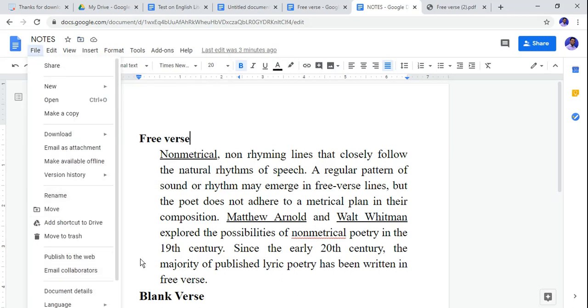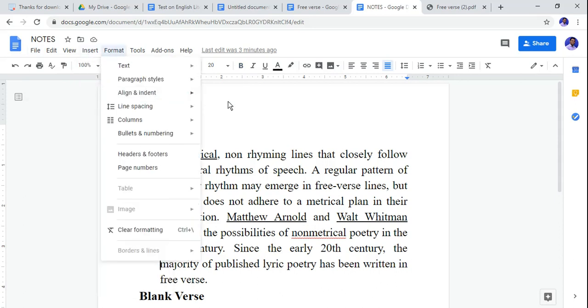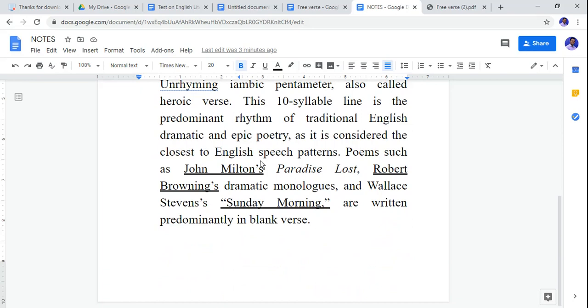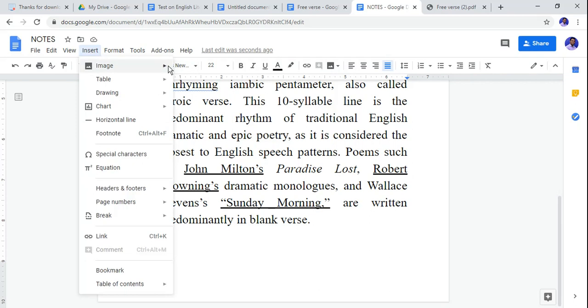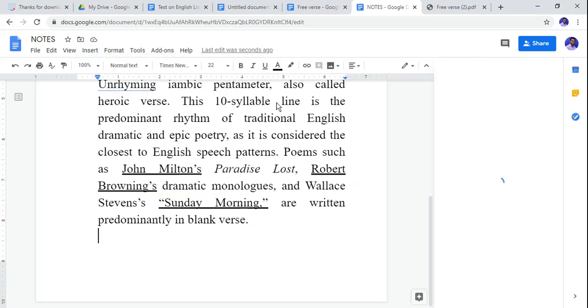So then go to the insert option. Suppose in this page you want to add some images from the device, from the Google browser, from Google Photos, or from your other options. So let me see. In insert image, I can upload from my computer or search the web. So let me search the web.